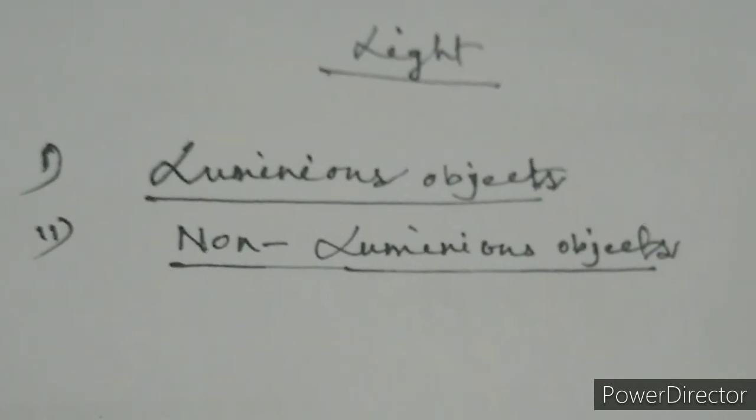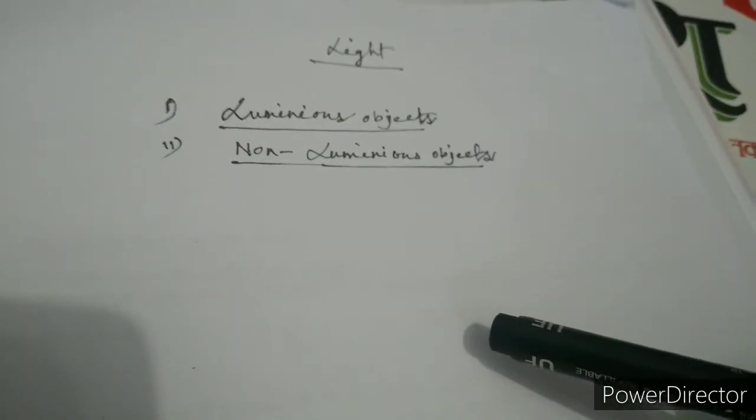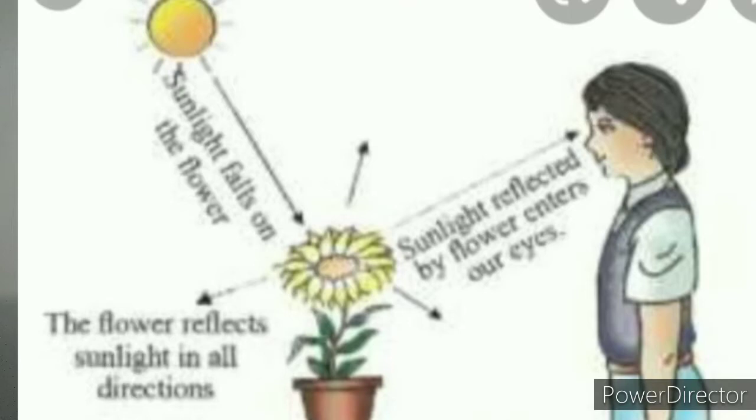So see, let me take one example. See, here is a flower, and this flower is getting light from the sun, and then again it is reflecting back this light to our eyes, and then this flower is visible to us. That means